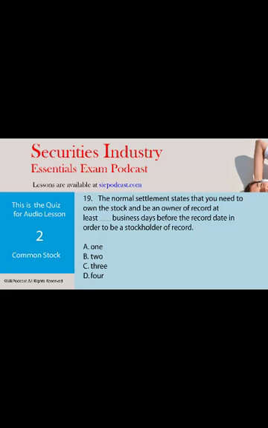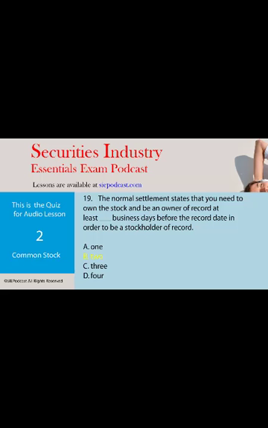Question 19. A normal settlement states that you need to own the stock to be an owner of record at least blank business days before the record date in order to be a stockholder of record. And the choices are A, 1, B, 2, C, 3, or D, 4. And the answer is 2. And that corresponds with the transfer of ownership. The settlement of the purchase of a stock is done over a 2-day period of time. So the answer is you need to be an owner of record at least 2 business days before the record date in order to be a stockholder of record, because that has to do with the settlement of the shares, 2-day settlement.